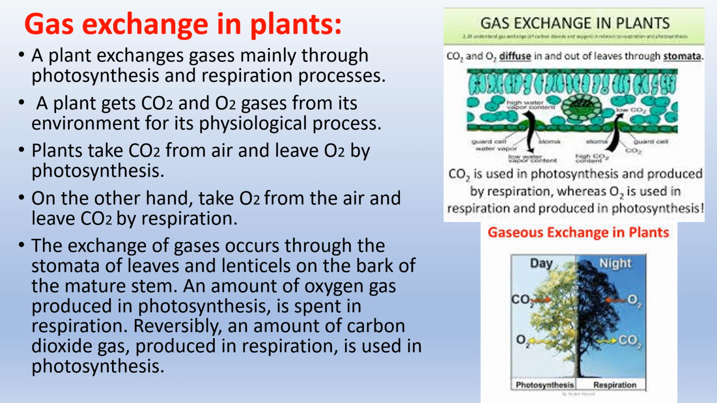The exchange of gases occurs through the stomata of leaves and lenticels on the bark of the mature stem. An amount of oxygen gas produced in photosynthesis is spent in respiration. Reversely, an amount of carbon dioxide gas produced in respiration is used in photosynthesis.